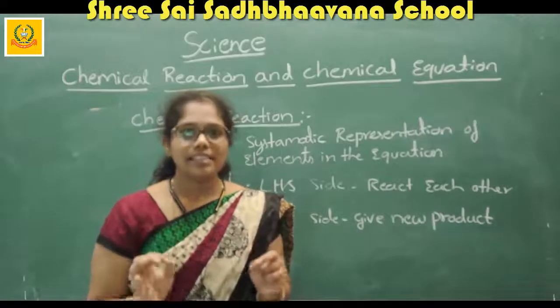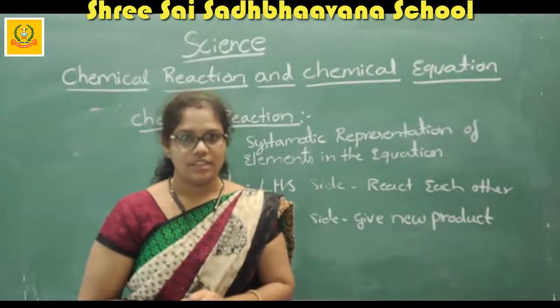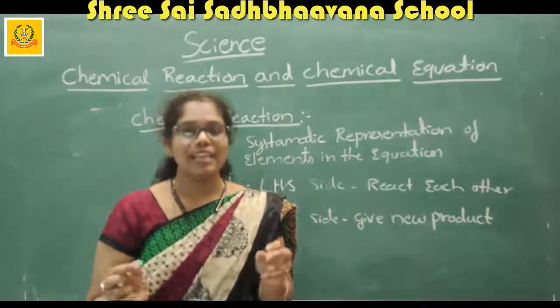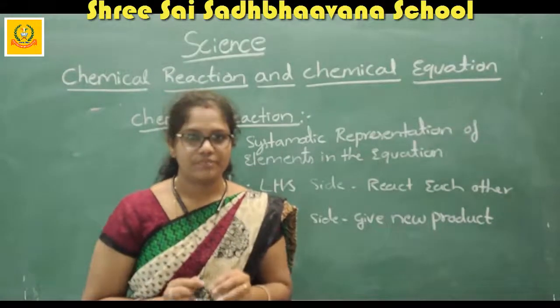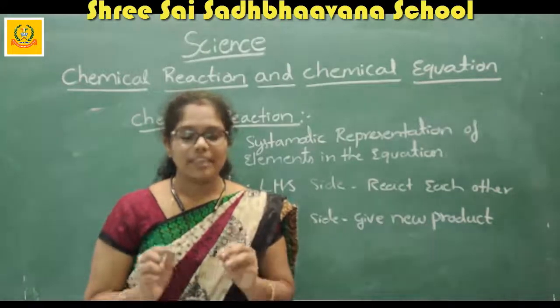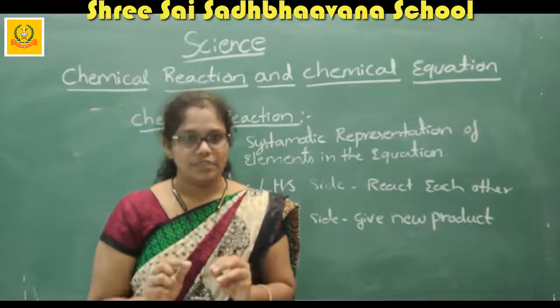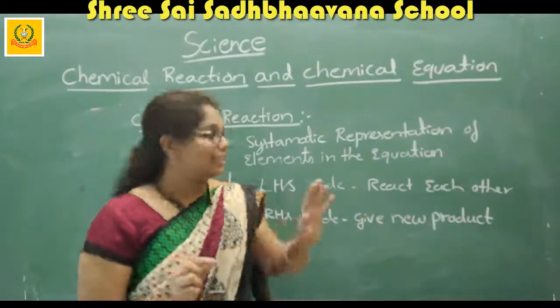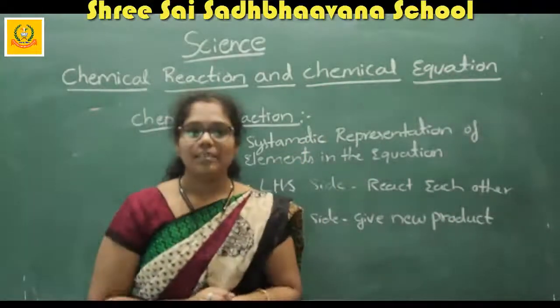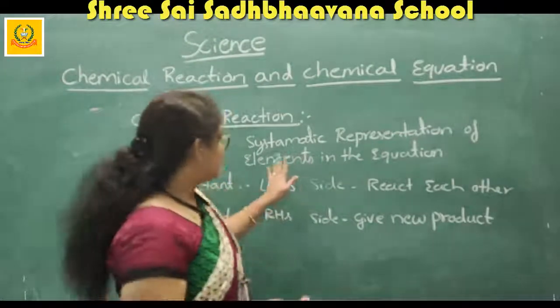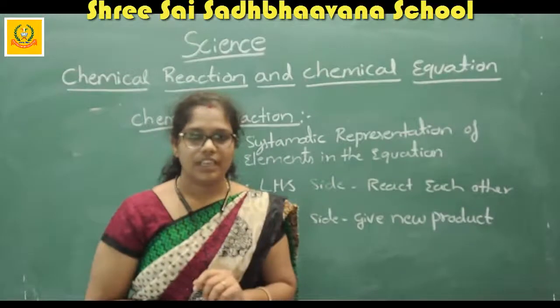It is the systematic representation of the elements by using the symbols in the equations. Writing the systematic representation of the elements by using equations is known as a chemical reaction.